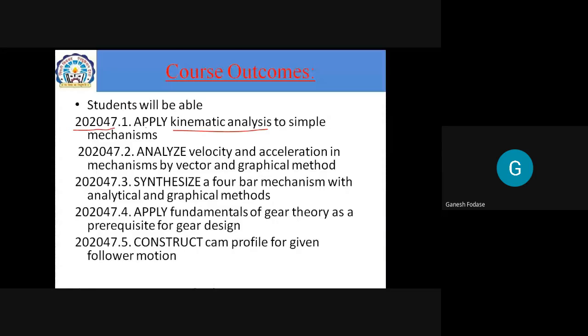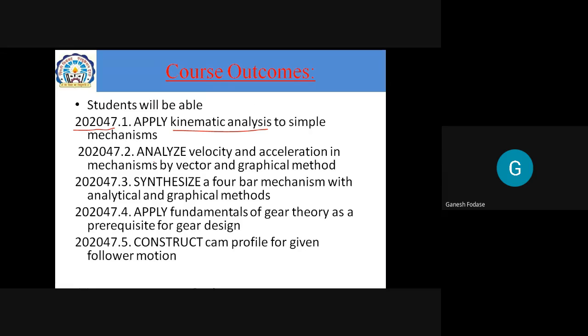At the end of the course, you must achieve these outcomes. After each unit, you should ask yourself whether you achieved this. If not, I have to study more, if our objective or outcome is not fulfilled. At the end of the study, you must be able to answer whether you are able to apply kinematic analysis to a simple mechanism. If the answer is yes, you learned that subject. It is not that if you get 30 marks in that subject, you understand it properly. If you satisfy this course outcome, then you can say you learned that subject.